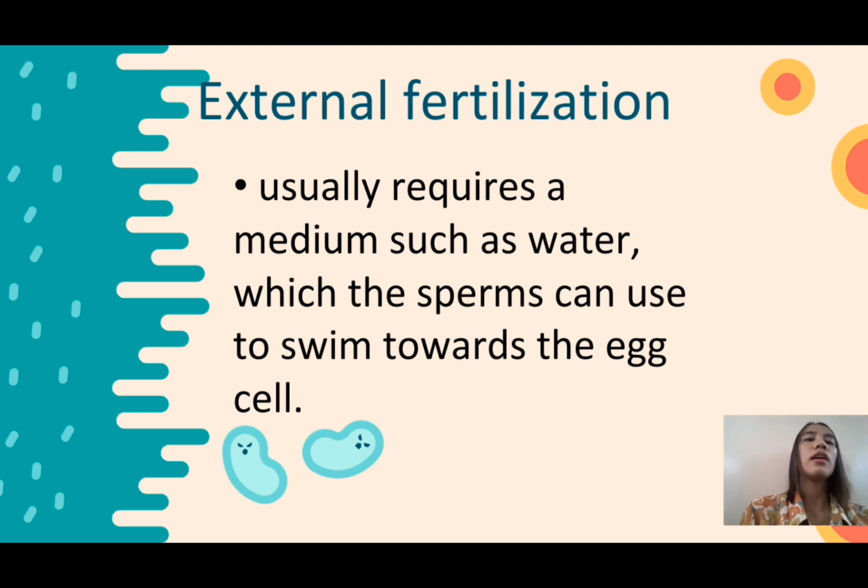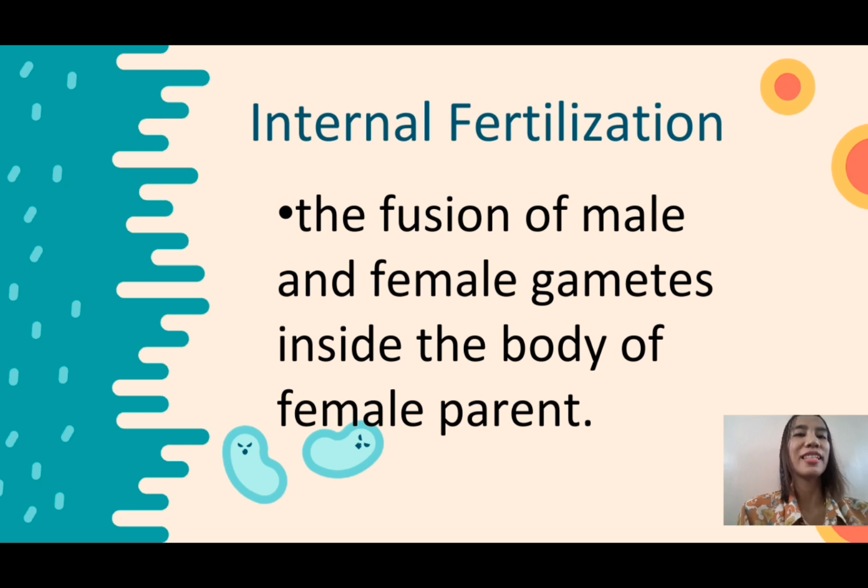So, the female frog lays eggs and the male frog releases sperm, and they will be fertilized in the same area. What medium do they use? Water or the pond. Okay? And another one is internal fertilization, the fusion of male and female gametes inside the body of the female parent. Okay? So, it occurs inside of the body.